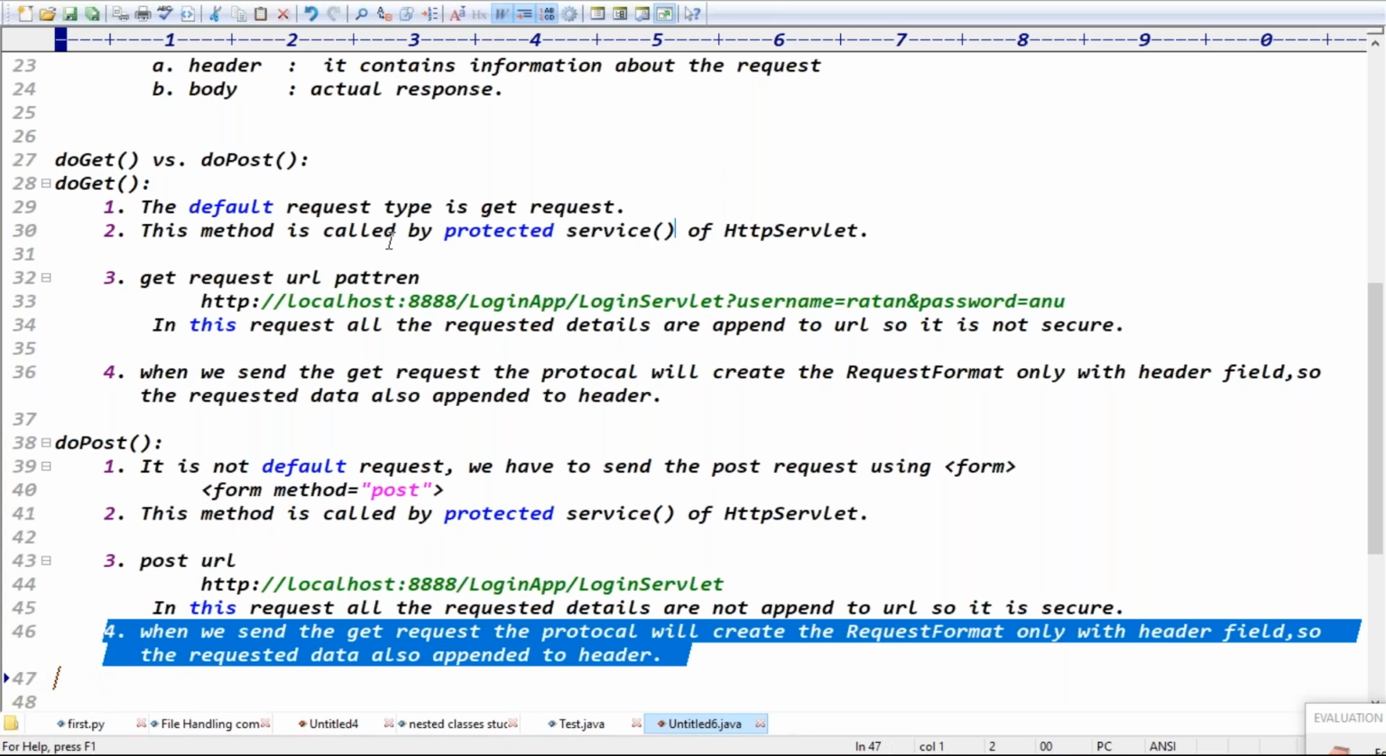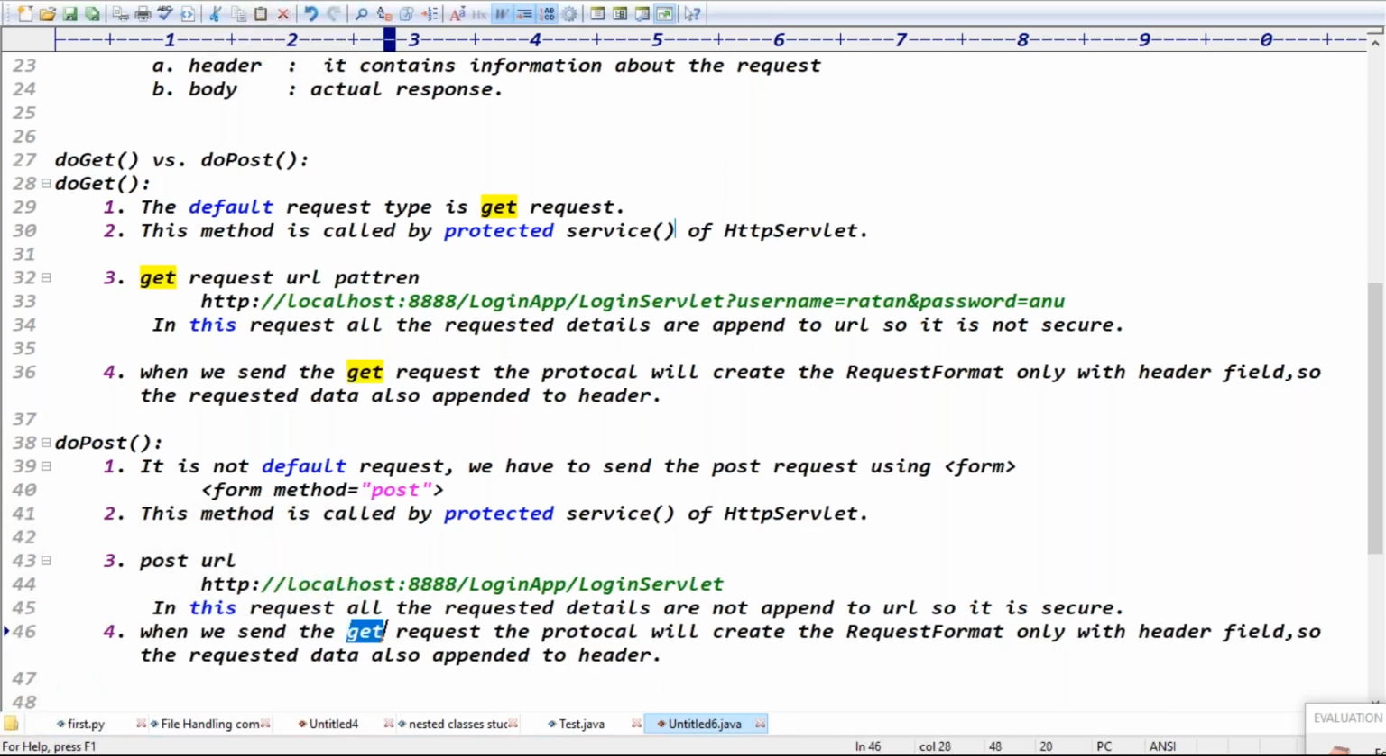Good, guys. Come back to the subject. When you send the POST request, what happened here? The protocol will create the request format with both header and body field. Both header and what? Body field, right? So the request data is appended to which part, guys? Here, the body part, right? That's why the data is not visible.